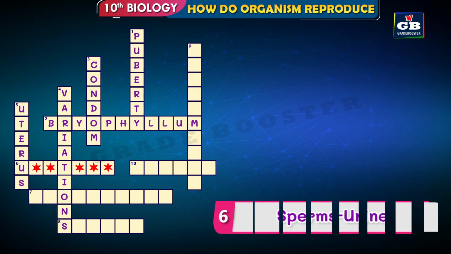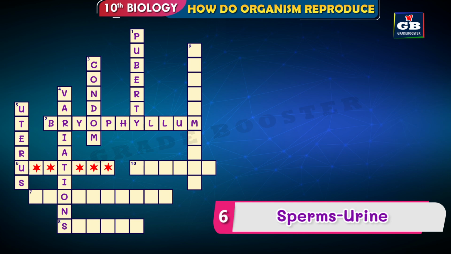Let us see the next one, 6 across. Here the hints are sperms, urine.